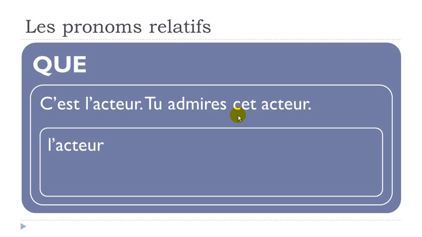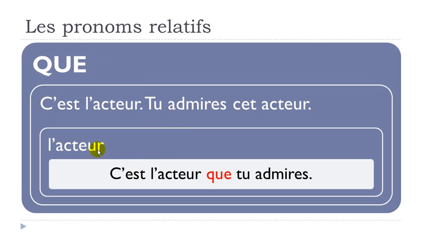In that case, we should use que. Alright, so let's look at the sentence now. C'est l'acteur que tu admires. Alright, so you first put back your first sentence here, c'est l'acteur. Then you put this pronom relatif que, and then the sentence continues, tu admires.